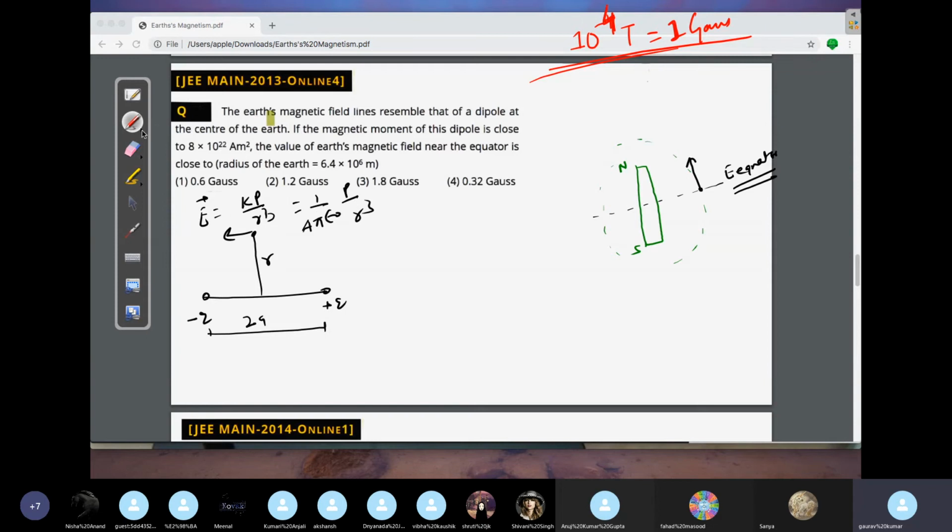In magnetism, what we do? Same model. Here you will get magnetic moment. Replace 1 by epsilon naught with mu naught. So what is the magnetic field value you will get at the equator? Value will be mu naught by 4 pi, magnetic moment mu divided by r cube.